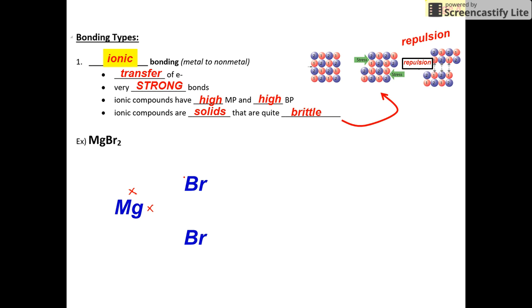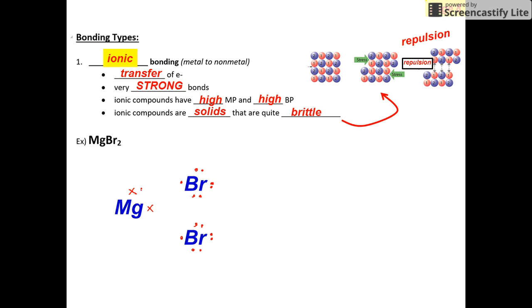Bromine. Bromine is in group 17. That means it has 7 valence electrons. So let's draw 7 valence electrons around the bromine. 1, 2, 3, 4, 5, 6, 7. And this other bromine. 1, 2, 3, 4, 5, 6, 7. And we said there's going to be a transfer of electrons. Well, magnesium would love to get rid of 2 electrons. Each bromine would love to receive 1 electron. That's why they bond together in this ratio.